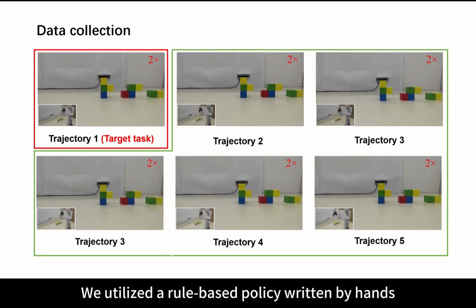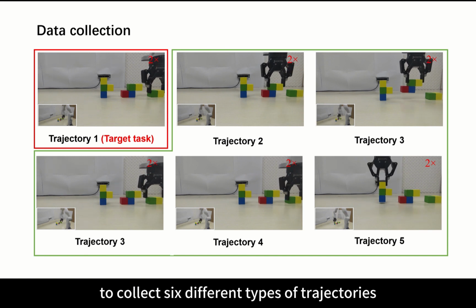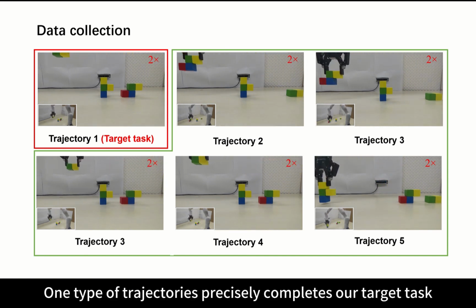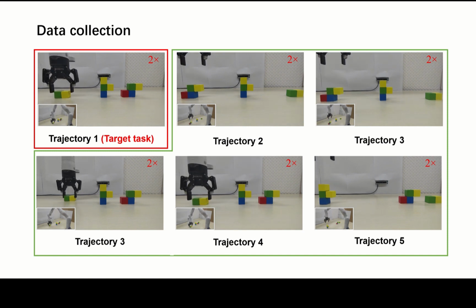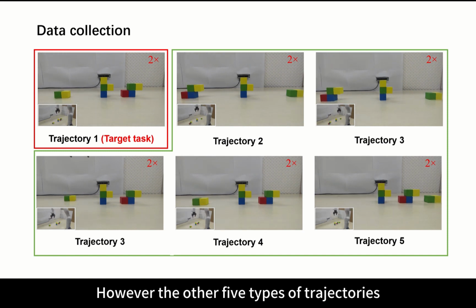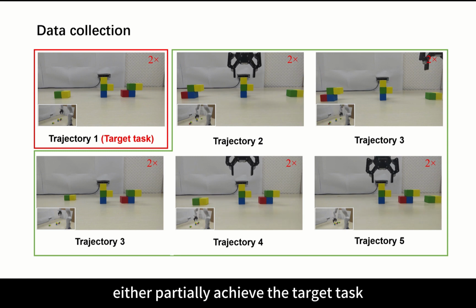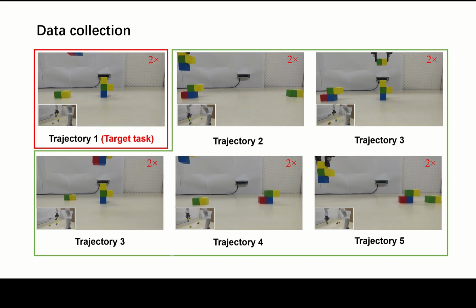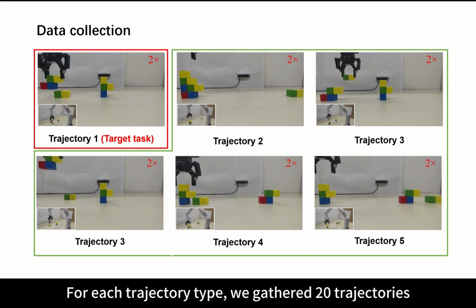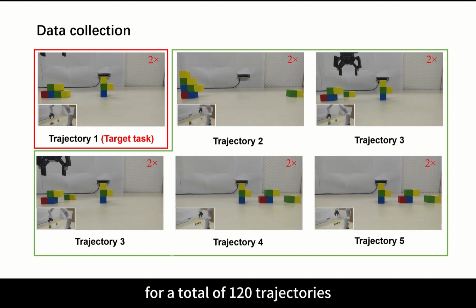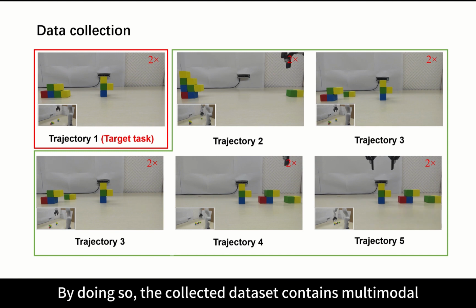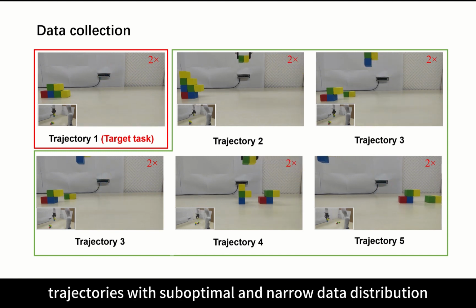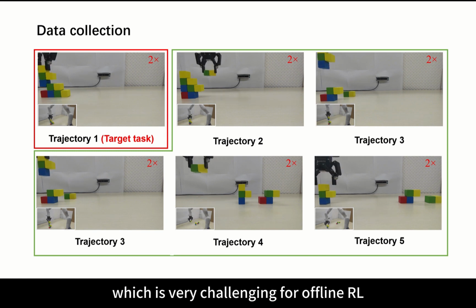We utilized a rule-based policy written by hand to collect 6 different types of trajectories. One type of trajectories precisely completes our target task, building the ladder. However, the other 5 types of trajectories either partially achieve the target task or misplace some blocks, acting as potential distractions from the target task. For each trajectory type, we gathered 20 trajectories, for a total of 120 trajectories. By doing so, the collected dataset contains multimodal trajectories with suboptimal and narrow data distribution, which is very challenging for offline RL.